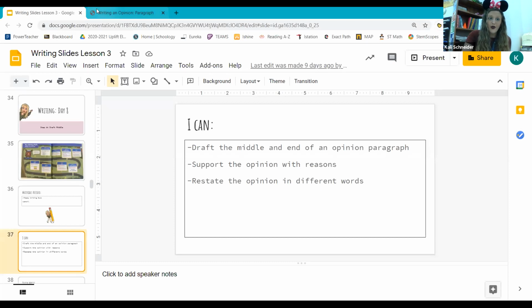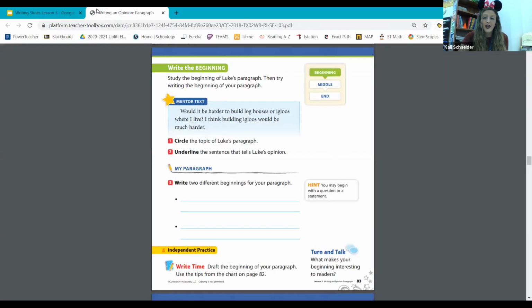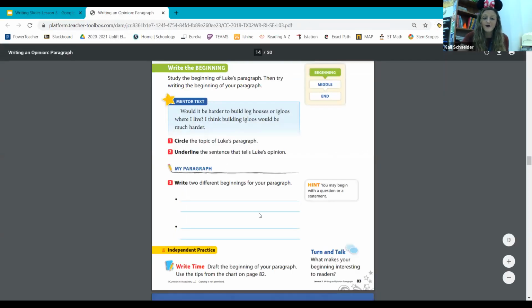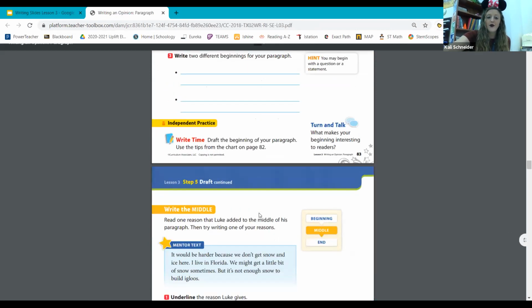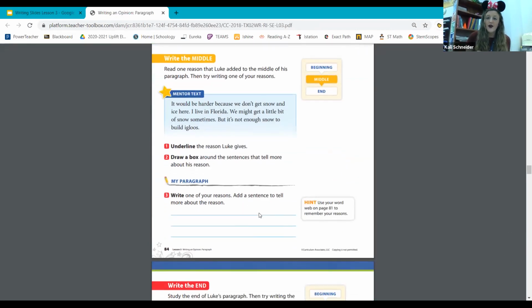So let's go ahead and we're going to look at our page number 84. This is what your paper should look like right now. You can see right here, we're on the middle of our writing. So if you haven't done your beginning, you need to go back to the video from yesterday in order to be ready to do your middle today. So you've already drafted your beginning for your opinion paragraph. Today, we're going to write our middle.